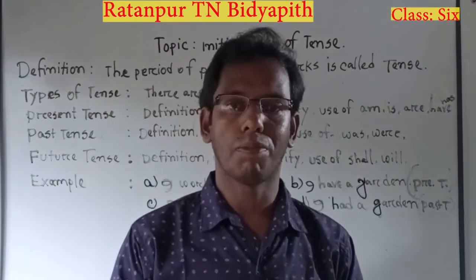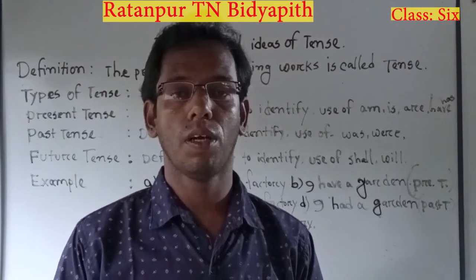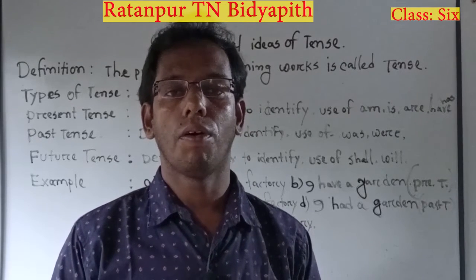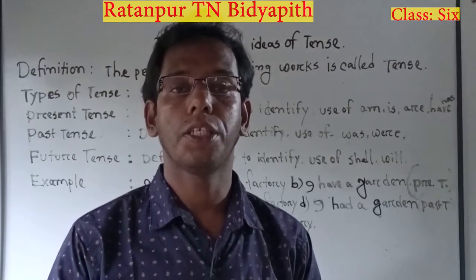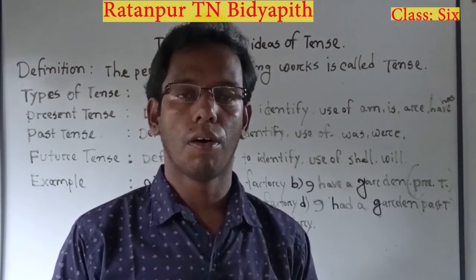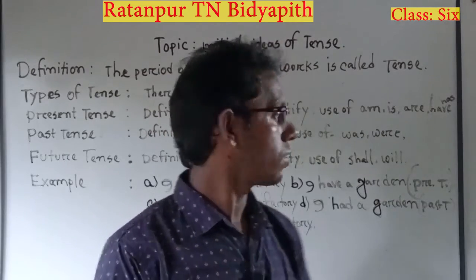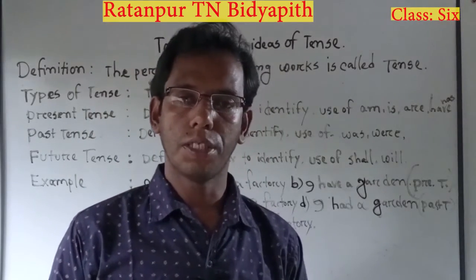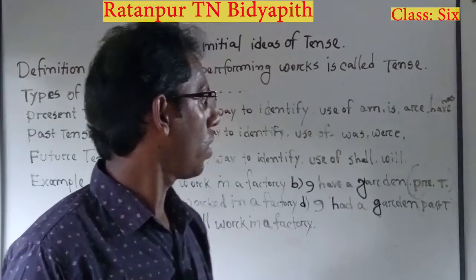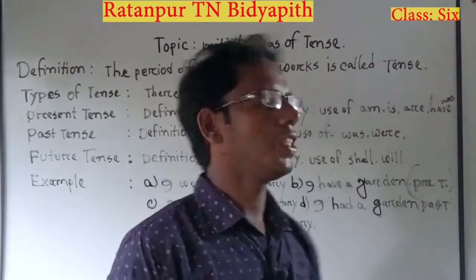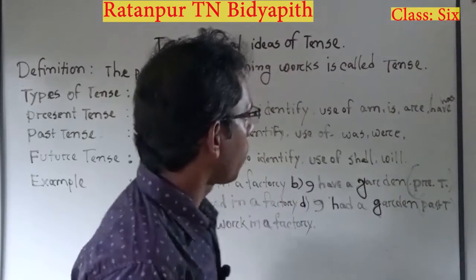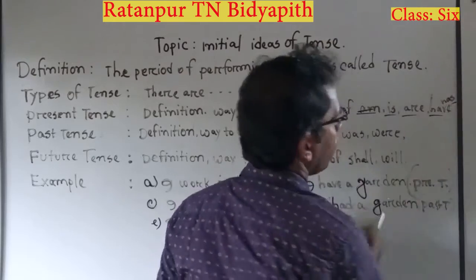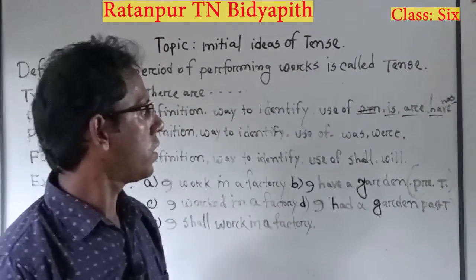So now, how can we identify present tense? We can identify present tense by observing its verb. We must find the base form of verb, the present form of verb, in present tense. If we go deeper into the present tense, we will find the use of am, is, are, have, and has. We will find these in our present tense.